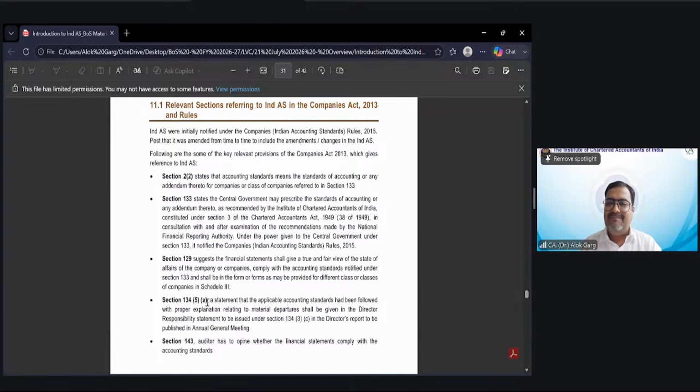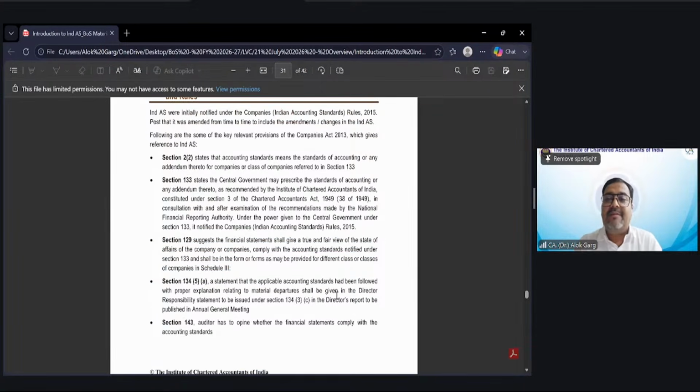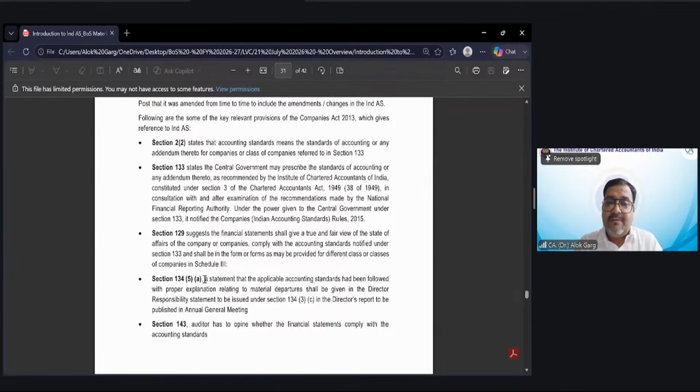Section 134, subsection 5 clause A, it says that a statement that the applicable accounting standard had been followed, with proper explanation relating to material departure, if any, shall be given in the director responsibility statement, right, friends? Sir, where does this director responsibility statement come? It comes under director's report. Sir, is the director's report part of the financial statement? No. Director report is part of annual report. It is part of annual report, right?